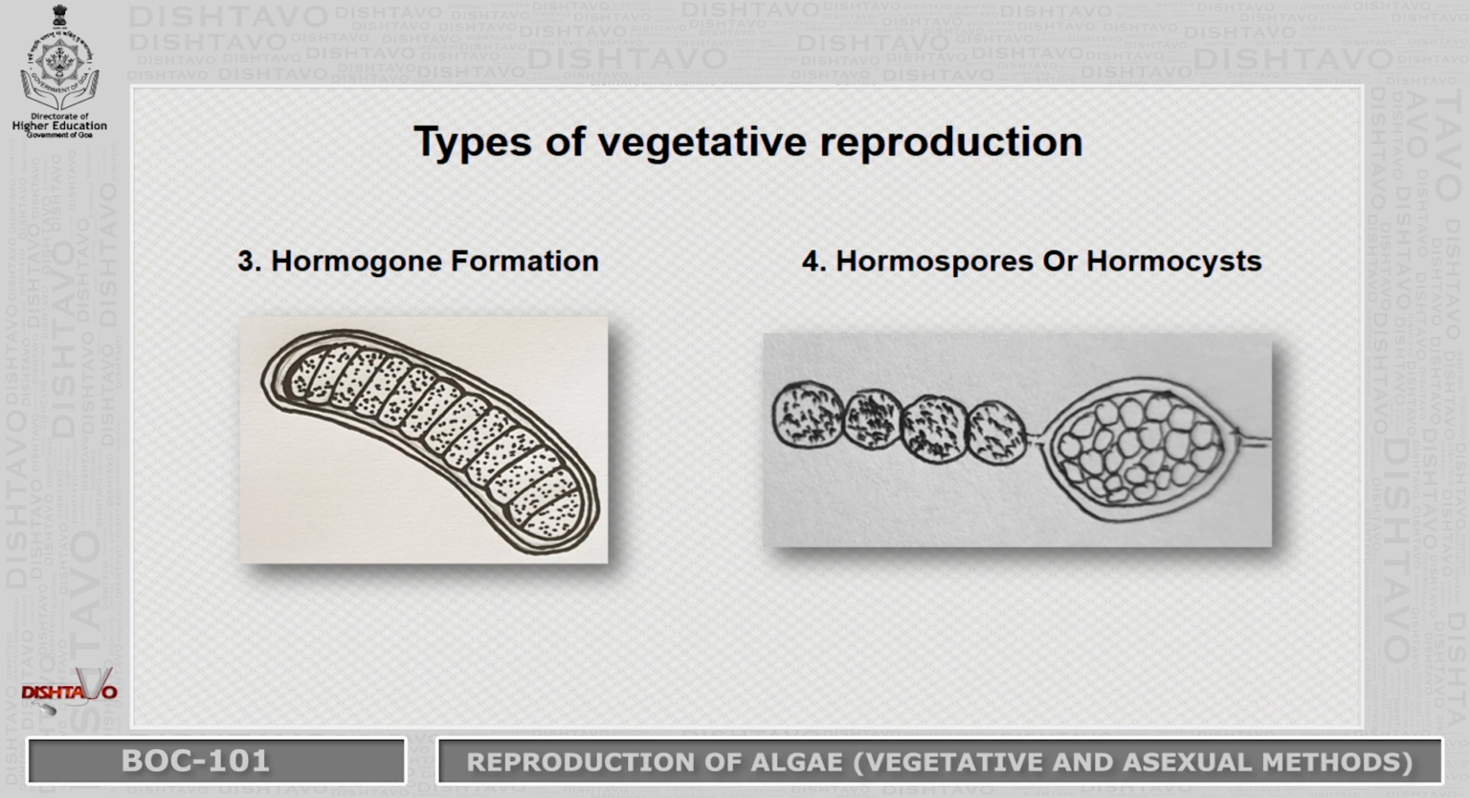The third type is hormogone formation. Here, the trichome divides into smaller pieces which are covered with a thin layer of mucilaginous sheath, known as hormogones. These hormogones can then give rise to a new organism. Next is hormospores or hormocysts. These are similar, but they are a little thick walled and formed during slightly drier conditions.